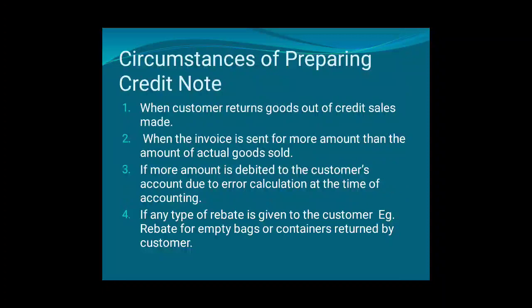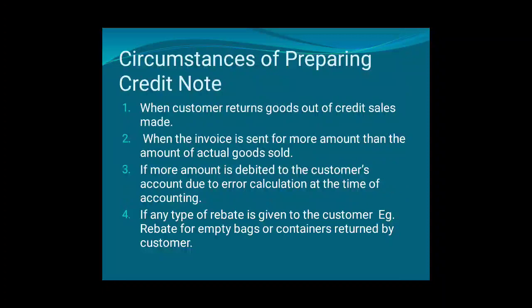Third, if more amount is debited to customer account due to error in calculation at the time of accounting. Sometimes customer's account is debited with more amount, right, due to an error. So we credit his or her account and we send him or her a credit note in which we mention the reason why your account was debited with more amount, now we are crediting it.